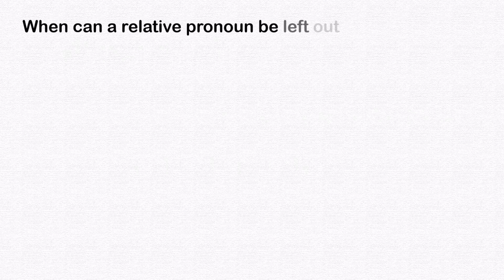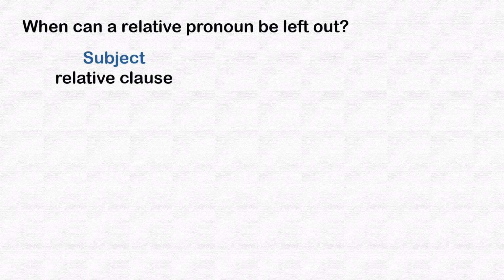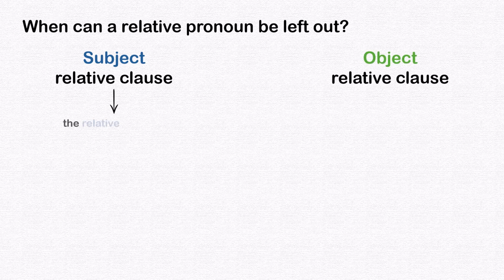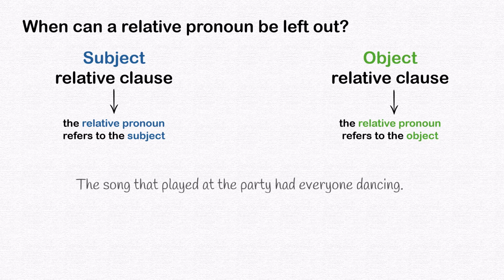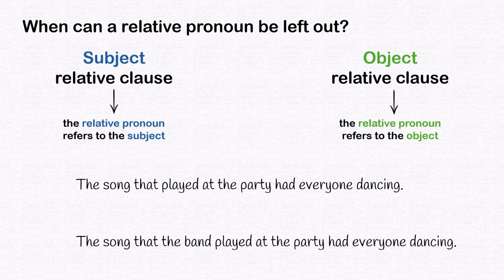When can a relative pronoun be left out? To answer this, we need to understand the difference between a subject relative clause and an object relative clause. In a subject relative clause, the pronoun refers to the subject. In an object relative clause, the pronoun refers to the object. Let's look at our two sentences from earlier and see if we can work out which is which.